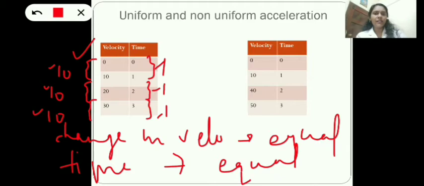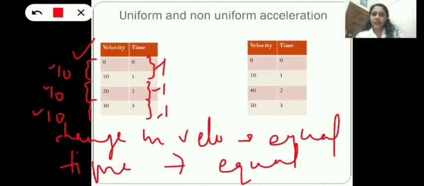And can you give an example for that? When a stone is dropped to the ground, or when a pebble is dropped into water, the Earth's gravitational force attracts that object towards it. So in such a case, the velocity of the object increases as it goes down.